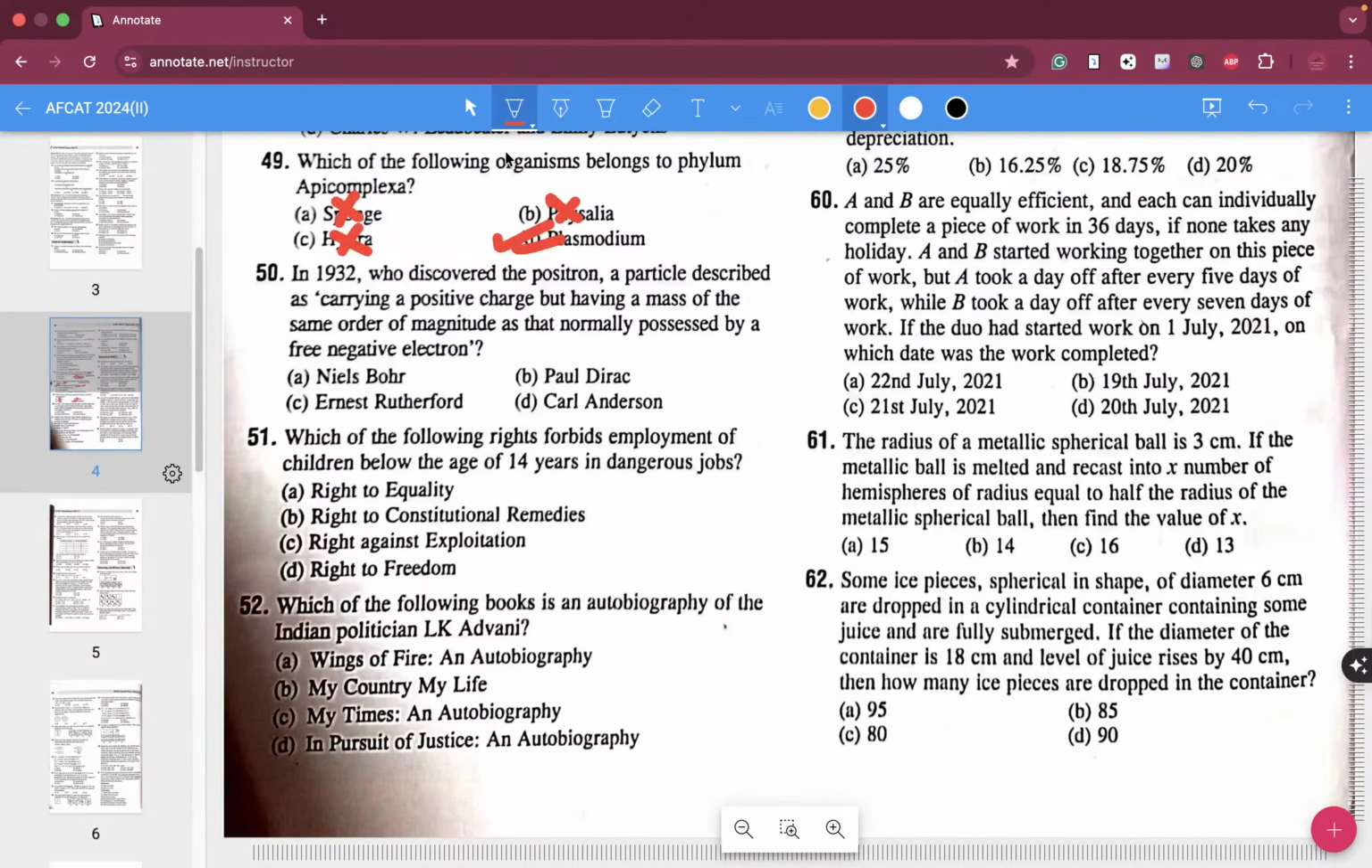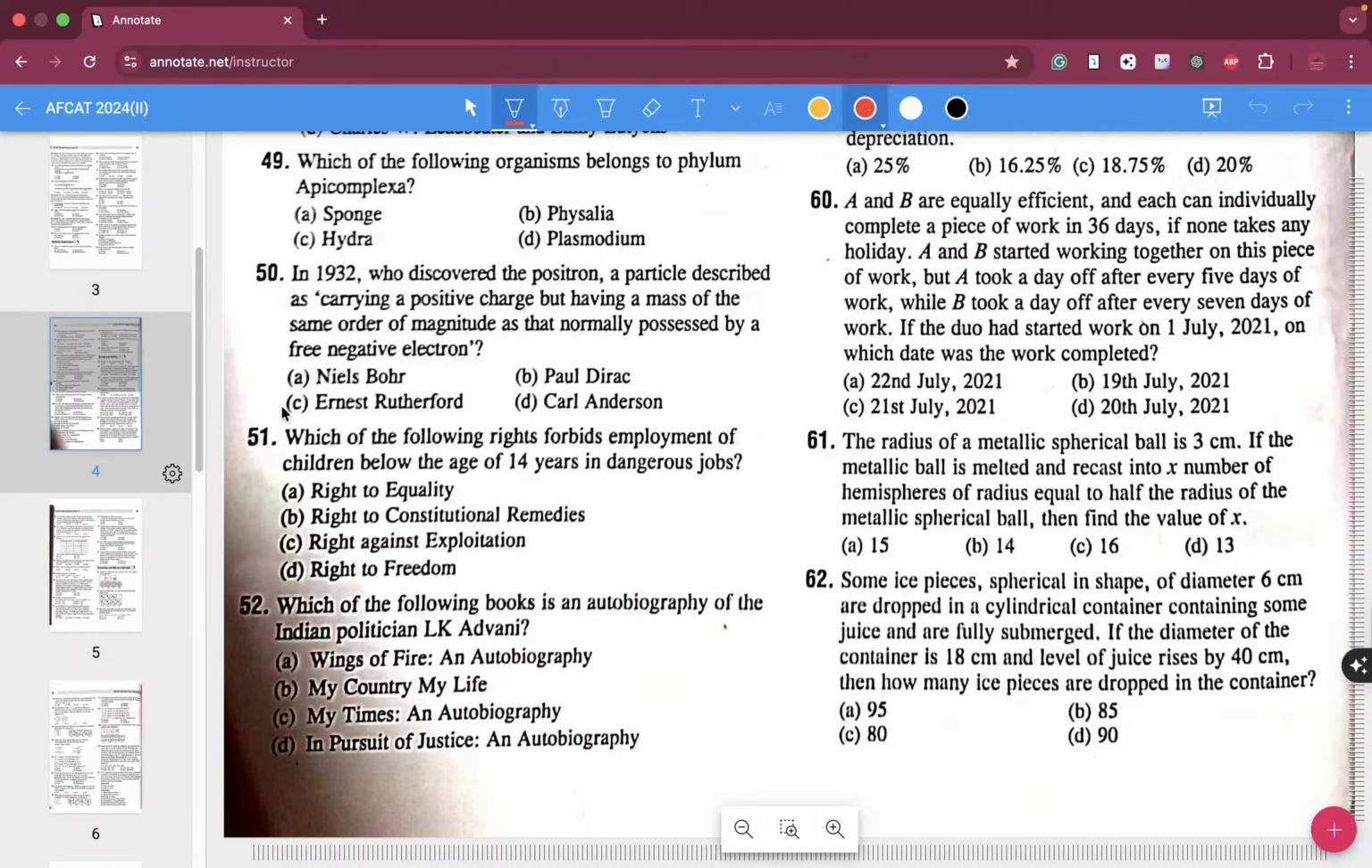Now in question number 50, in 1932, who discovered the positron, a particle described as carrying a positive charge but having a mass of the same order of magnitude as that normally possessed by a free electron? It was not Niels Bohr or Ernest Rutherford or Paul Dirac. The correct answer over here is Carl Anderson, folks. Carl Anderson was the person who discovered the positron.